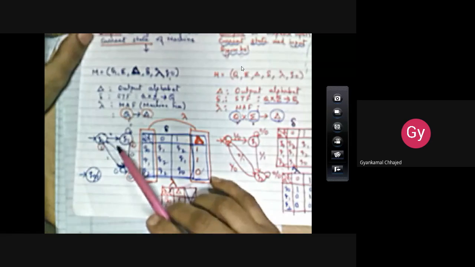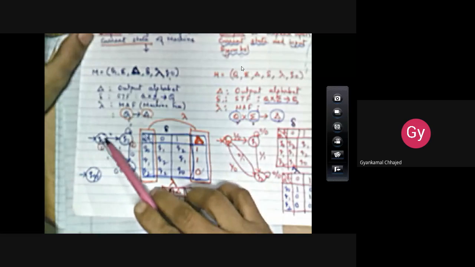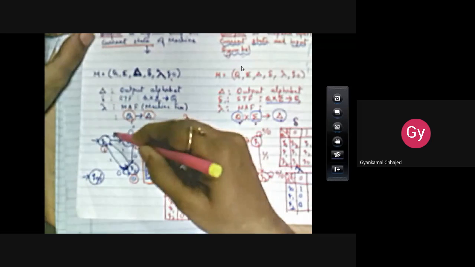Now in a transition graph, how do we represent it? As you can see here, it is just like normal states which we represent in finite automata, circles, and within that we have written the name of that state. Now there are arrows, okay? On those arrows only one symbol is written which is representing the input symbol.